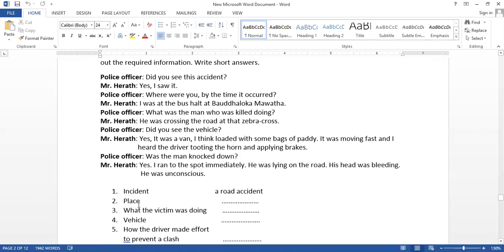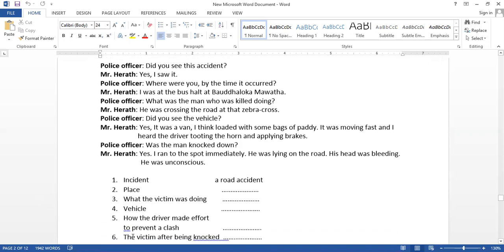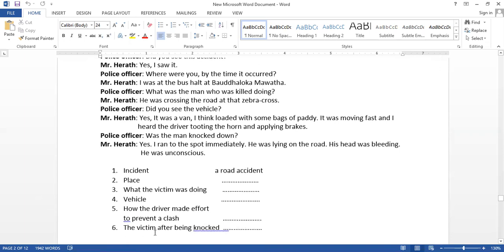Incident, place, what the victim was doing, the vehicle, how the driver made an effort to prevent a clash. Number 6, the victim after being knocked. So we have to read the question. Incident is already given. Place is required. Now very quickly you can move on to this.